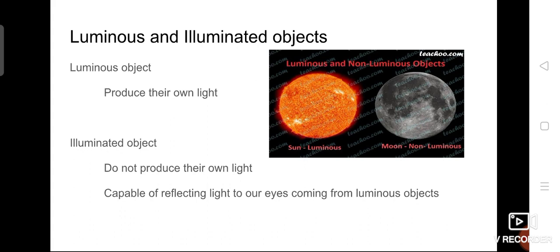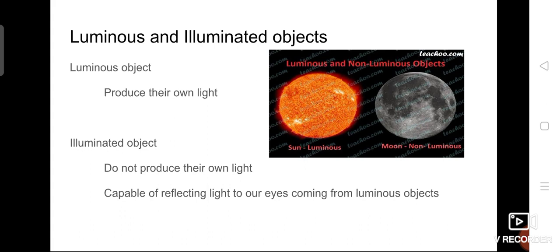For example, I am throwing a ball. When it bounces back to me, that is reflection. Here, it is the reflection of light. The moon is not producing light, but it can reflect the light of the sun, usually from some other luminous object. So what will the moon do? It won't produce its own light, but it will receive the light from the sun and reflect it back to the earth. Hence it is an illuminated object.